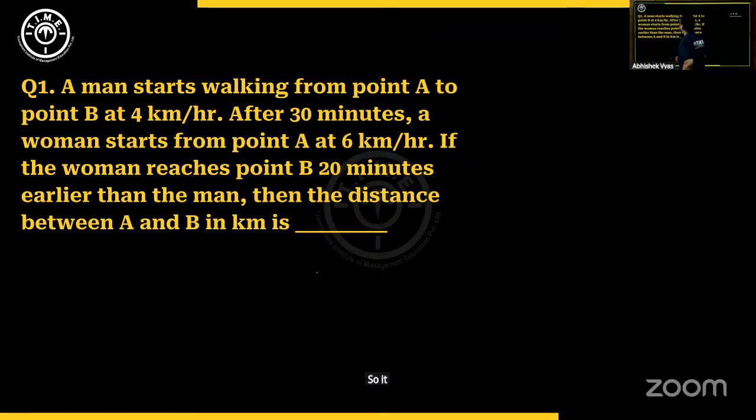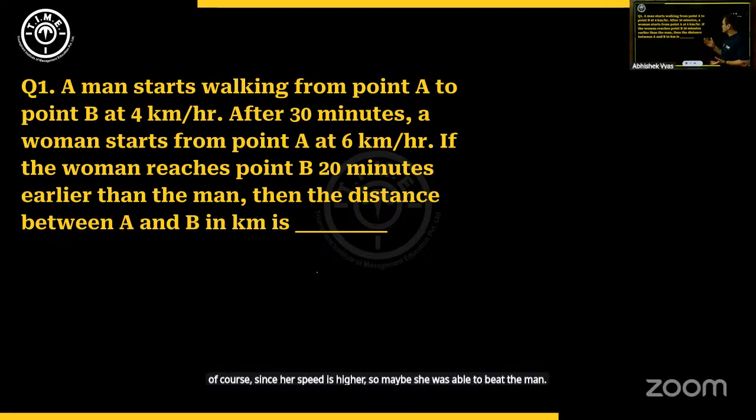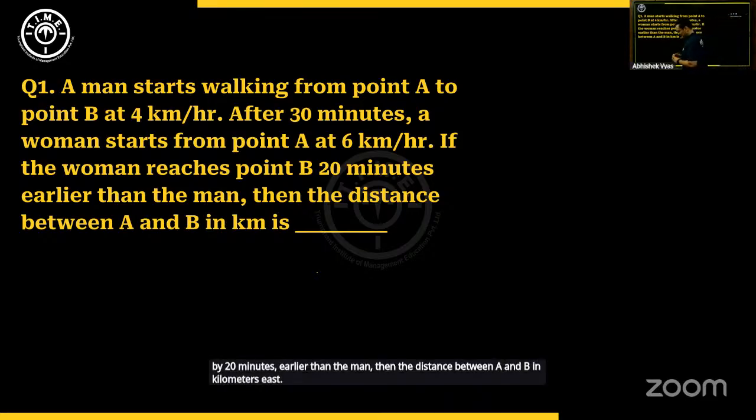So it says a man starts walking from point A to point B at 4 kmph. So speed of the man is given. After 30 minutes, a woman starts from point A at 6 kmph. If the woman reaches point B 20 minutes earlier than the man, of course, since her speed is higher, maybe she was able to beat the man by 20 minutes, then the distance between A and B in kilometers is.